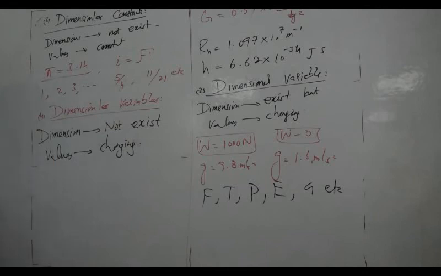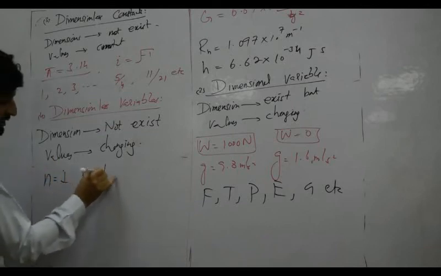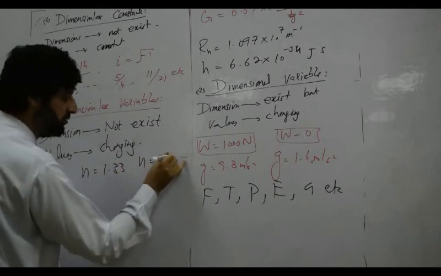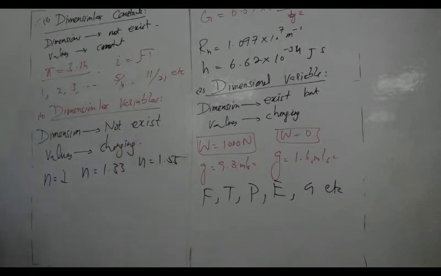For example, refractive index. The refractive index for air is 1, for water it is 1.33, and for glass it is 1.55. So look here: the value of the refractive index changes when the medium changes. The value is changing and it has no dimension, so it is called a dimensionless variable.